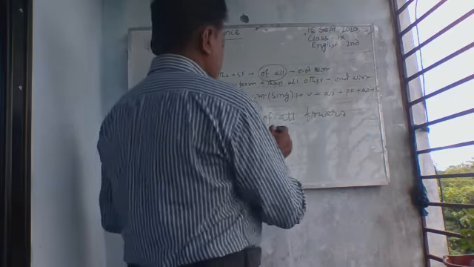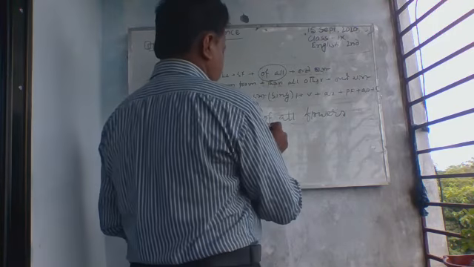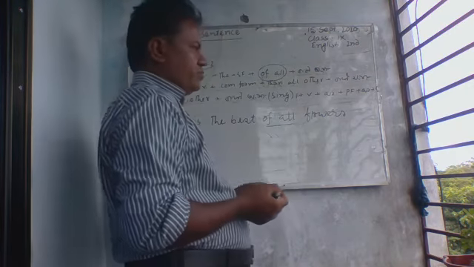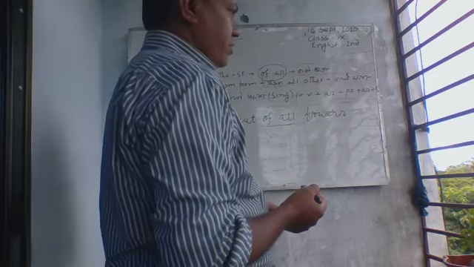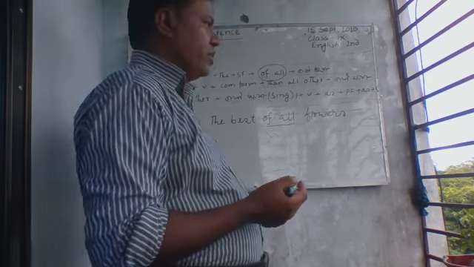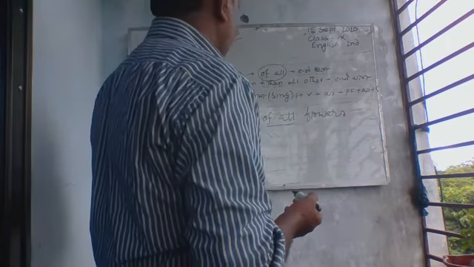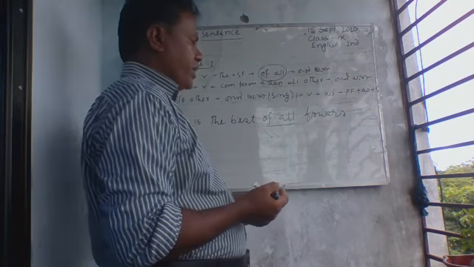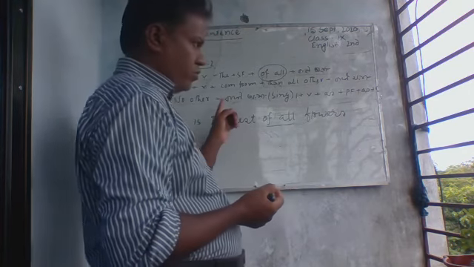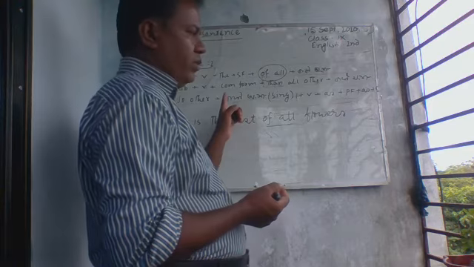You will follow here the specific form of all. Whenever you see here of all, instantly you make a decision which rule can be used. That means this rule you will use.